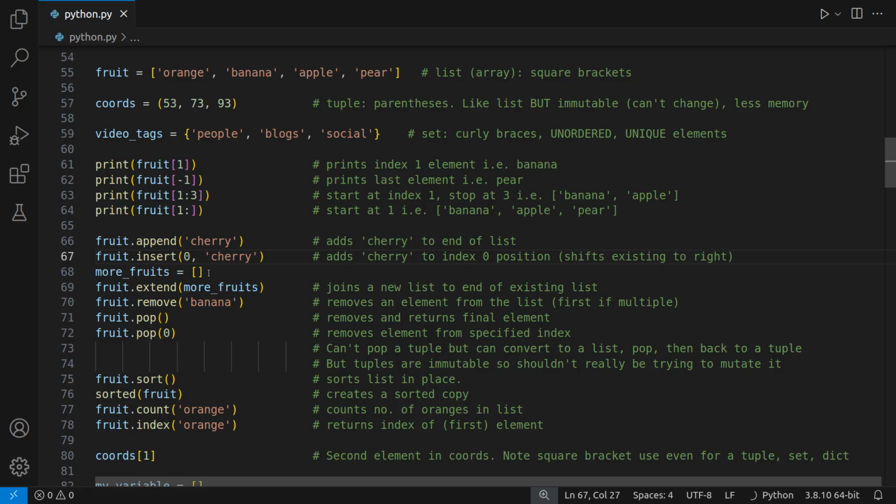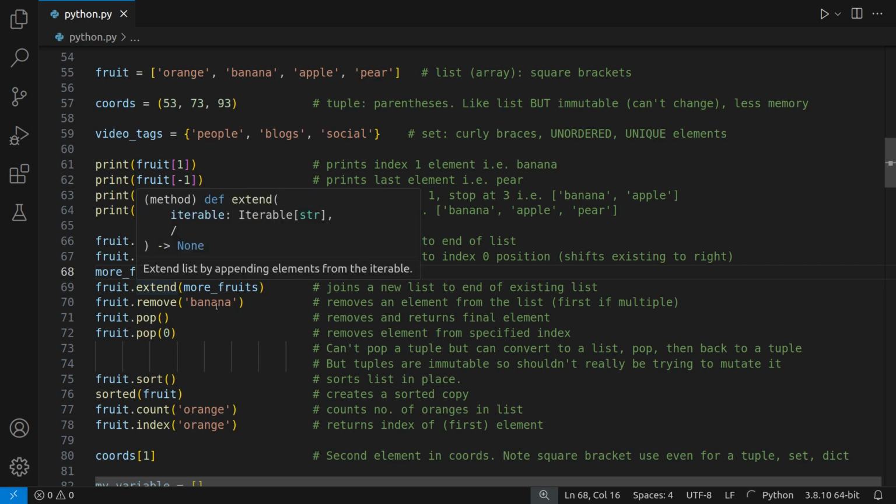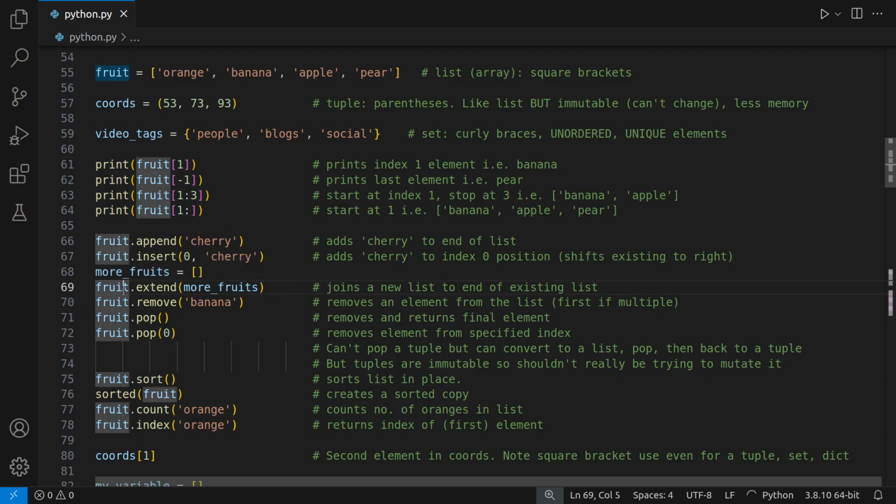Now let's say that we have another list. We're going to call this more fruits, and that's what I've just done here. Initialize it. There's actually nothing in it, but I could have put some fruits in here. It doesn't matter for our purpose. Now what we can do is extend the existing list fruit with another list, more fruits, and so it will join the new list more fruits to the end of the existing list, which is fruit. And remember, it modifies fruit in place. We don't need a new variable for this.